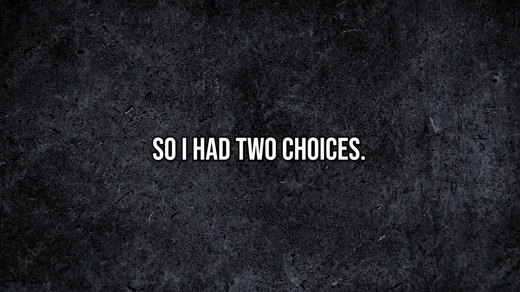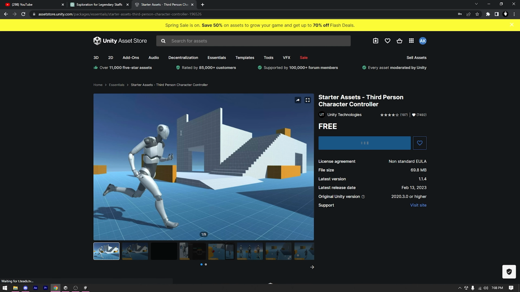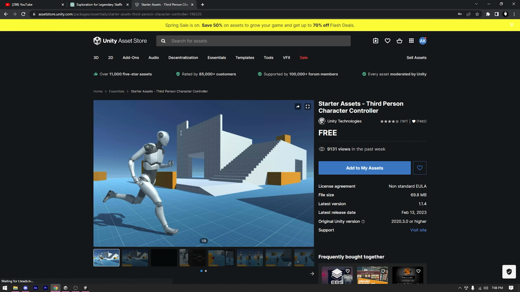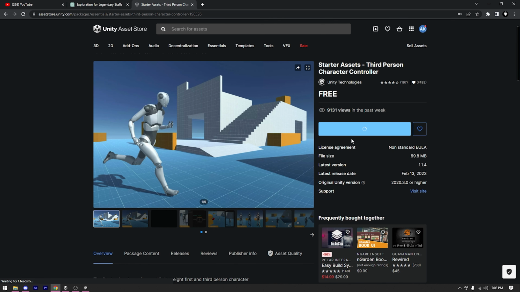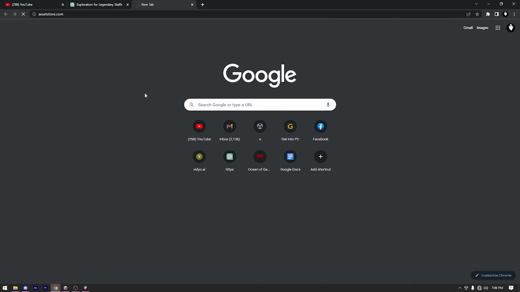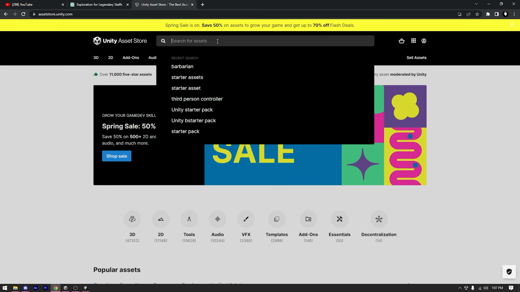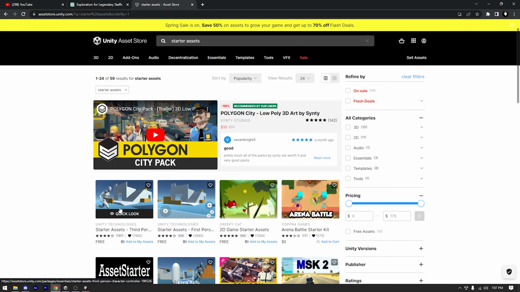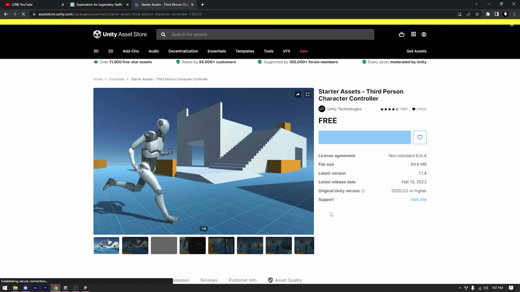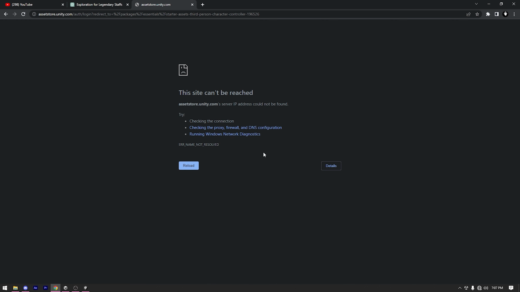So, I had two choices. I can make my own, which I already did in my previous video, or I can download the third-person controller made by Unity. I decided to try out the third-person controller made by Unity to see if it fit my game. So, I went to Google and searched the asset store, and I had no internet connection. After fixing that, I searched starter asset and opened the third-person controller and added it to my assets list, and again, I had no internet connection.